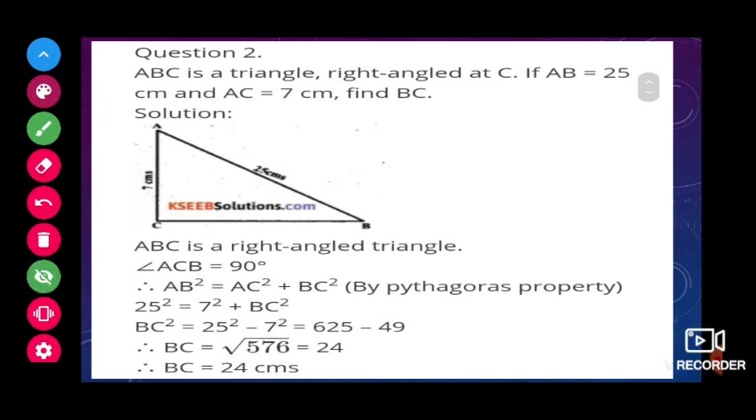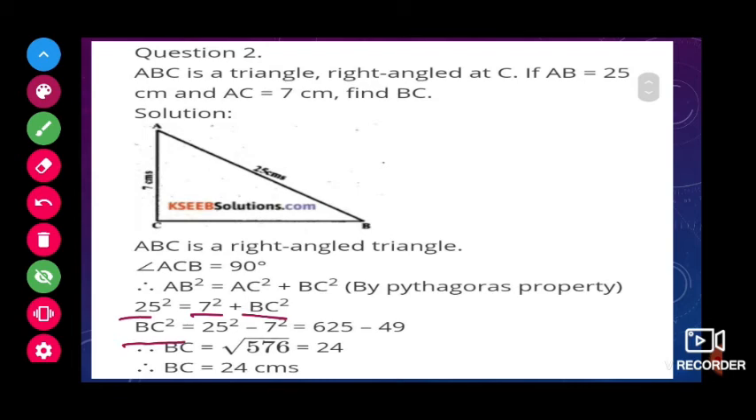Next, ABC is a triangle, right angle at C. Now they are giving the hypotenuse AB, that is 25, and AC is 7 centimeter. Find BC by using the same formula only, children. What is that? Hypotenuse square AB square is equal to the two sides AC square plus BC square. So AB square we know is 25 square, plus AC square 7 square, plus BC square.